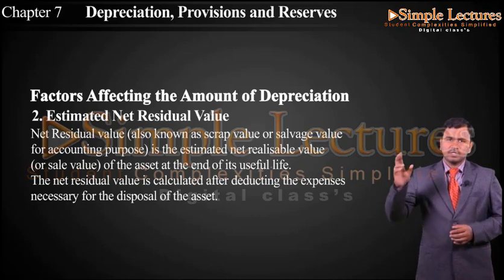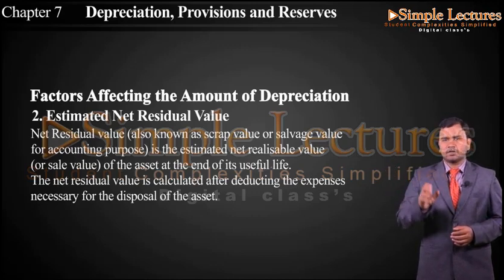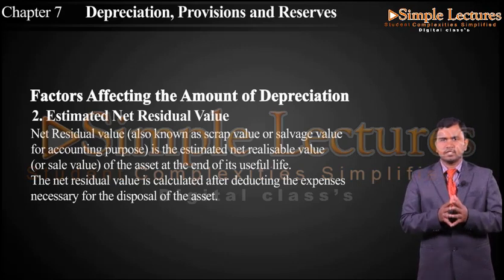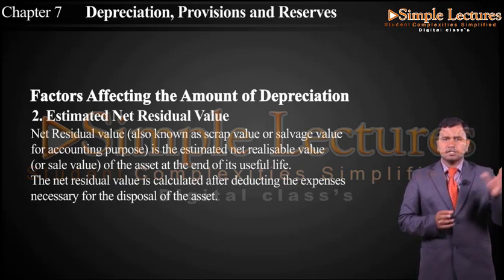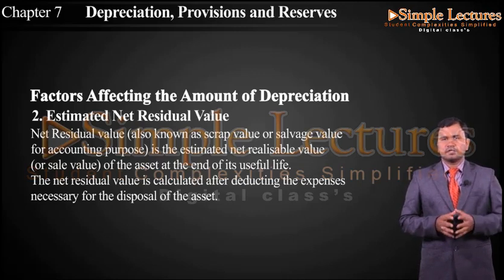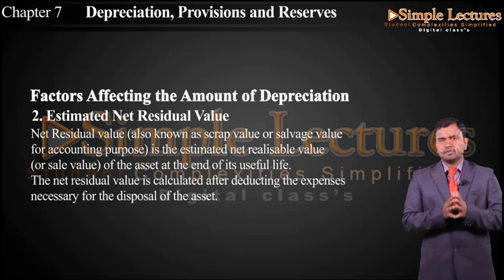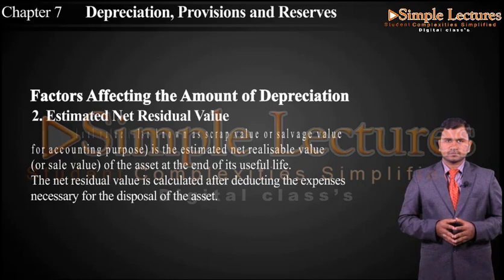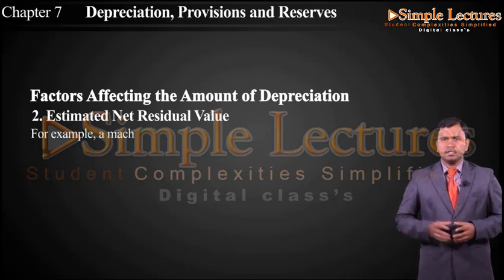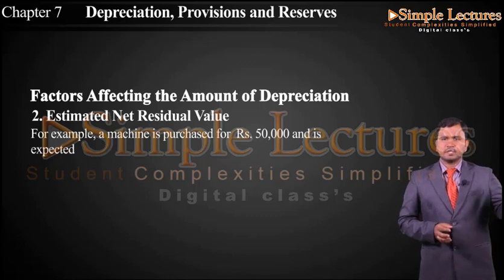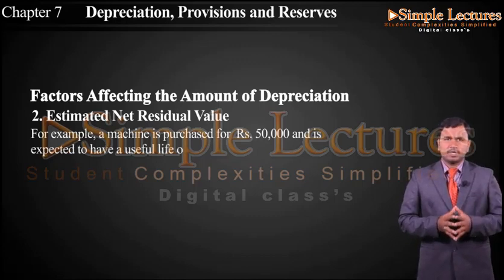Now, the net residual value is calculated after deducting the expenses necessary for the disposal of the asset. So it means that the net residual value will be ascertained only after deducting the necessary disposal expenses of the asset. For example, a machinery is purchased for rupees 50,000 and is expected to have a useful life of 10 years.